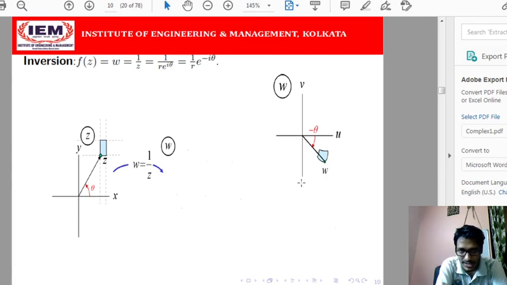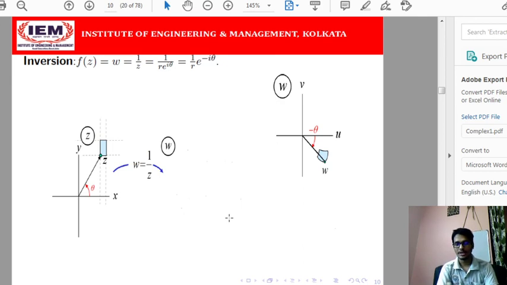In the figure that I have shown here, r is greater than 1, so 1 by r is less than 1. So the magnitude of w has decreased. The angle of rotation for z is theta, and now for w the angle of rotation is minus theta. That is the inversion. These are the common geometrical transforms that we can consider in a function of a complex variable.